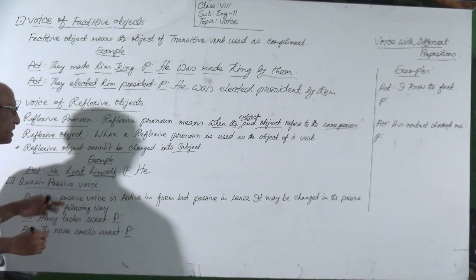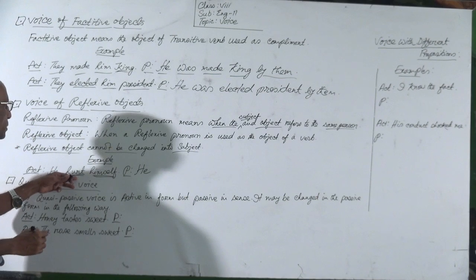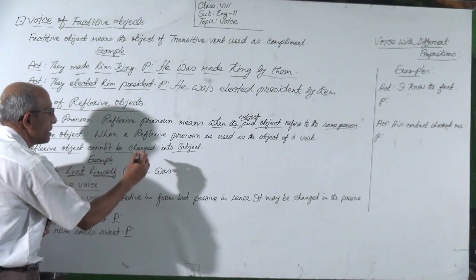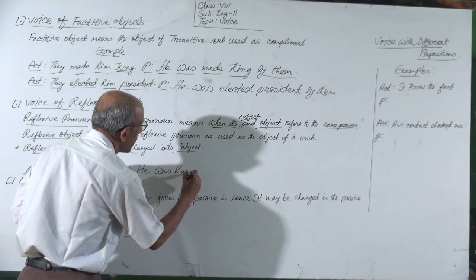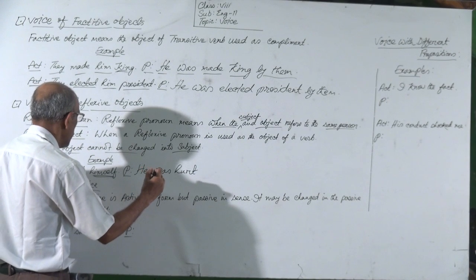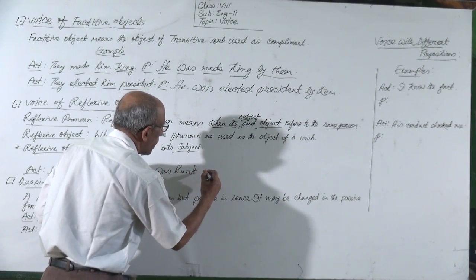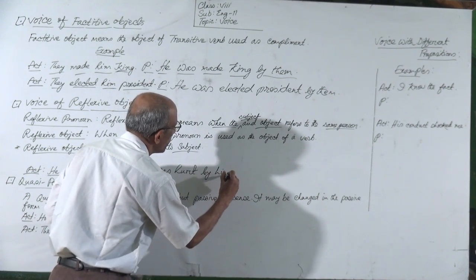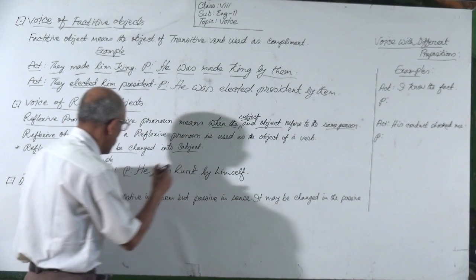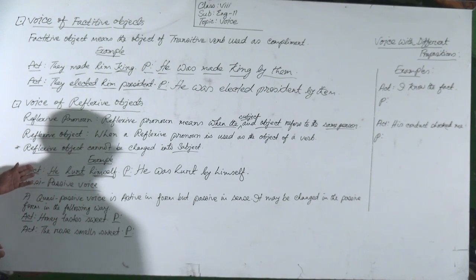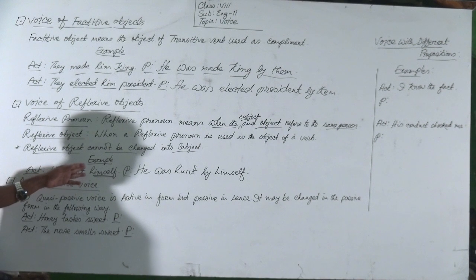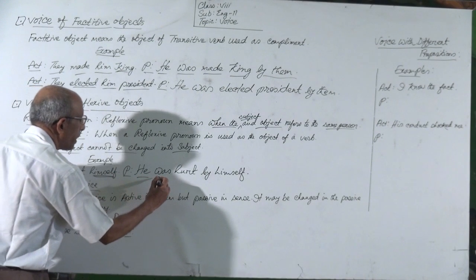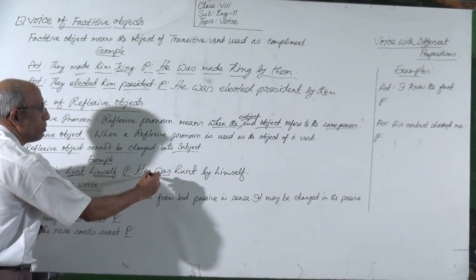Here hurt is in past tense, so the verb will be was, and hurt in past participle is also hurt. And then himself will be the object with by, so it will be by himself. Okay, we have done. See again: he hurt himself. At first, the subject will be the subject. Then there will be a to be verb. According to past tense, that to be verb will be was.